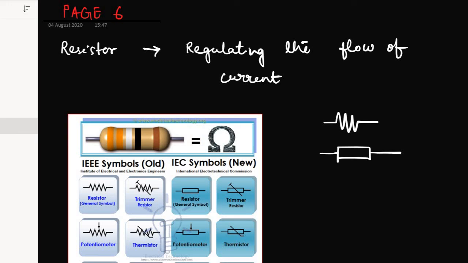Now you can see the general symbol of the resistor is like this. I have drawn it, but here it is confirmed to be like a box one. So this is for the resistor. You just need to remember these two. No need to remember others. We will discuss them afterwards. These two are important, and this color coding I will be talking about in the next class.